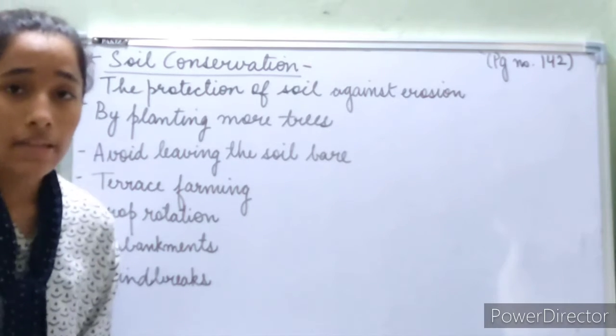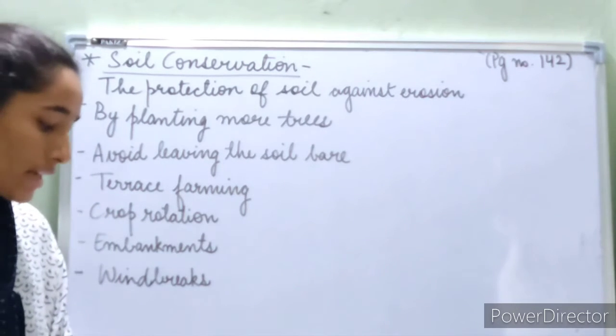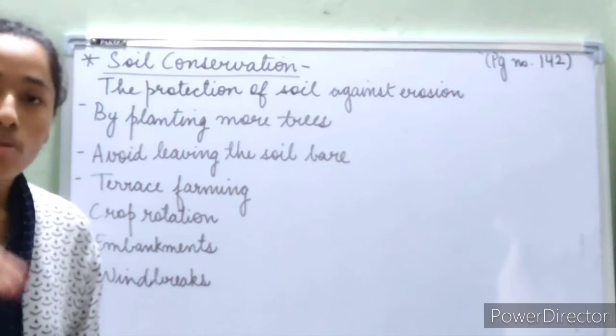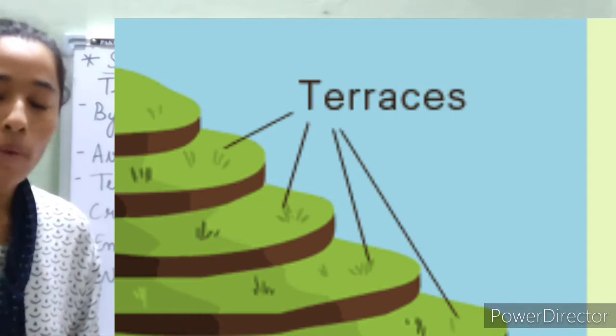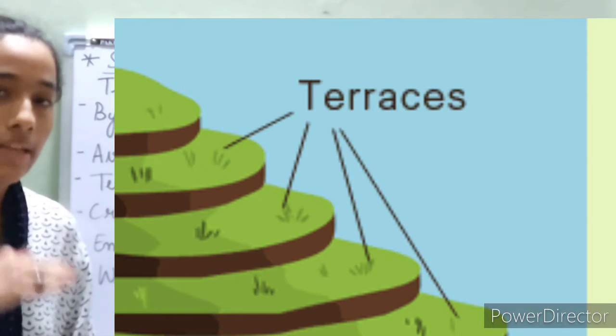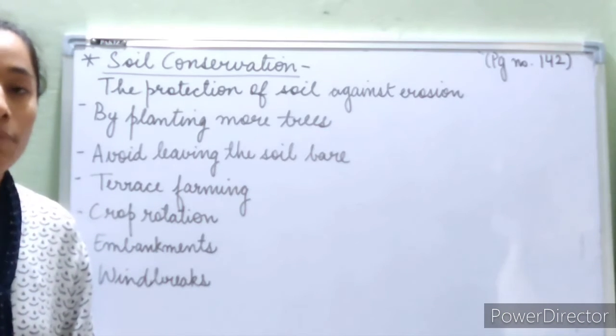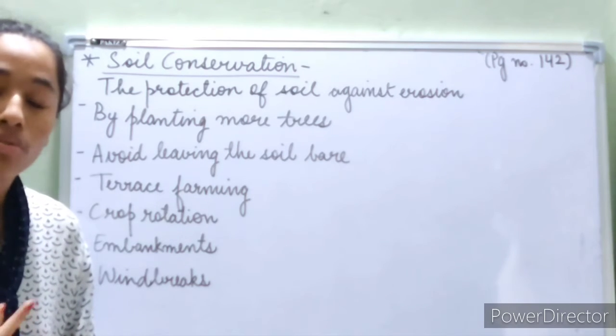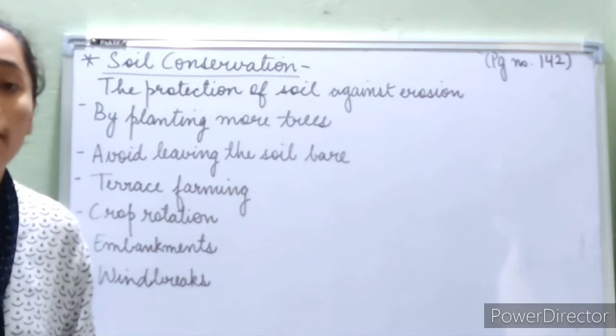It is usually done in hilly areas, and how it is done is, the soil is sown in a steppy way. The soils are sown in different steps and different layers on the hills, and this prevents soil erosion, usually by water and even by wind.